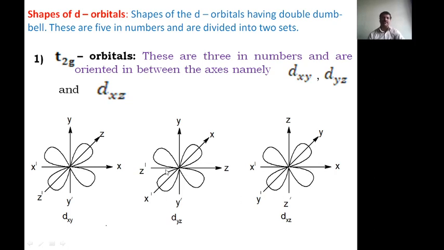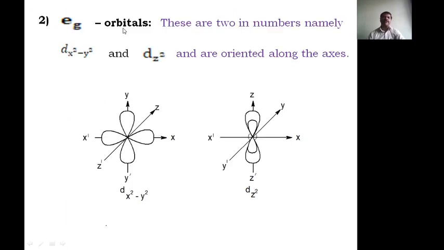Now coming to the eg orbitals. The eg orbitals are 2 in number, namely dx square minus y square and dz square, and are oriented along the axes. Here, being oriented along the axes is very important. Again, this is a 3-dimensional structure, and you have to draw it in 2 dimensions.